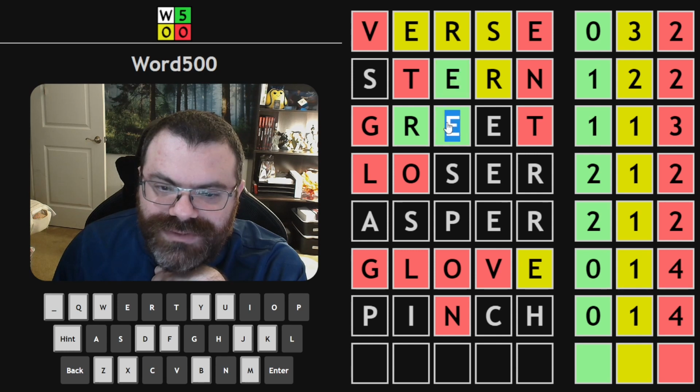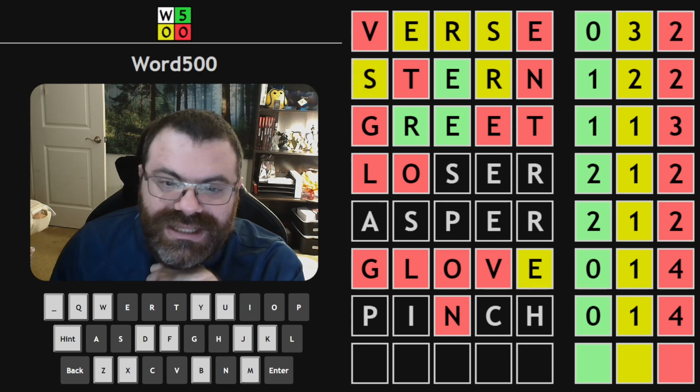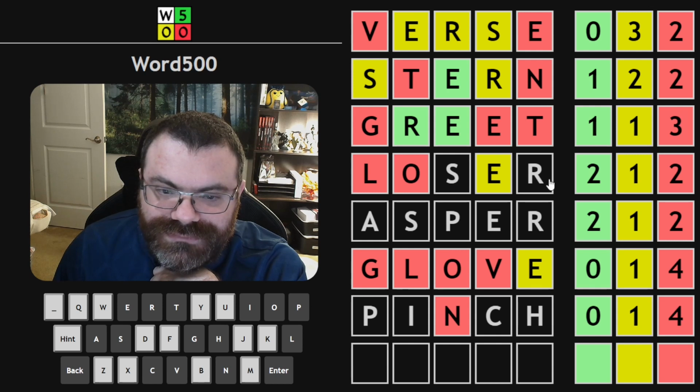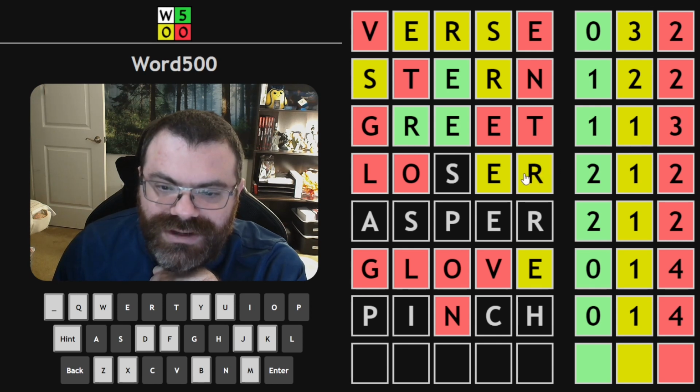So this E would be green, this would be out. And then this S would be yellow. That seems like the most likely behavior here. That means this E is yellow. It has to be, because there isn't an E here. And we have R and S. Oh no, sorry. This R would have to be green as well, and this S would have to be yellow, because we know that E's in the middle.